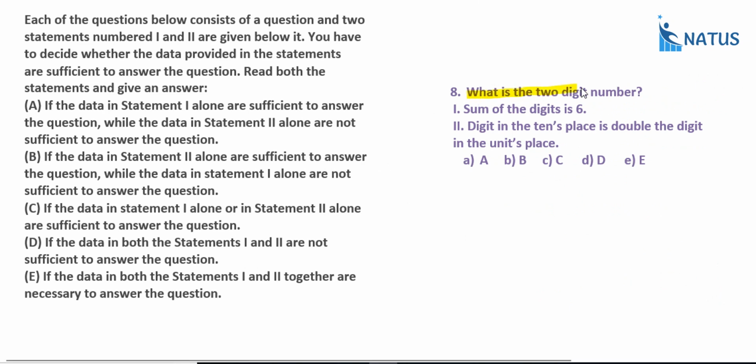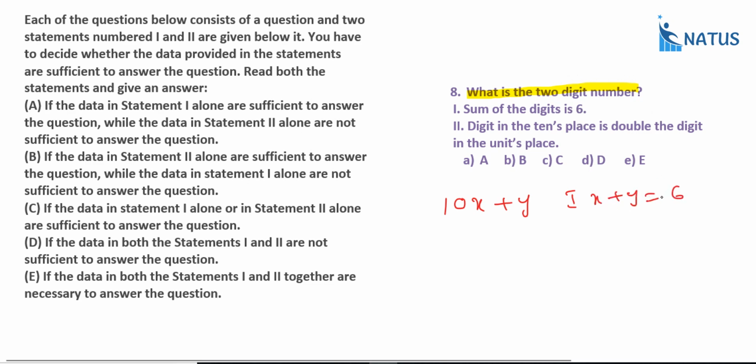What is the two-digit number? Suppose you want to write down a two-digit number, that is 10x plus y. Here, this is the unit place and this is the tens digit. If you multiply this digit with 10, that is the tens digit, right? The sum of the digits is equal to 6. First statement: x plus y is equal to 6.